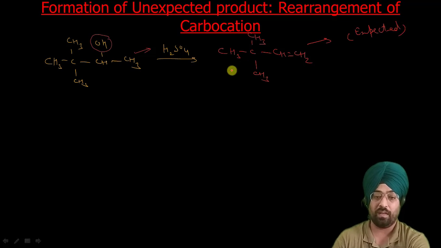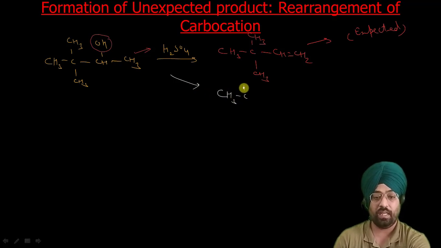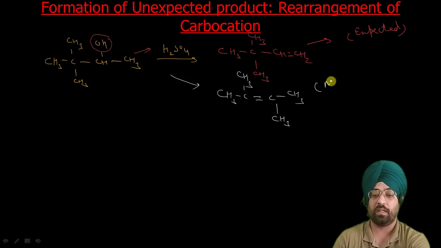This is your expected product, but in actual practice, the major product is CH3 double bond CH3 CH3. This is your major product. So let us see how we can explain this.